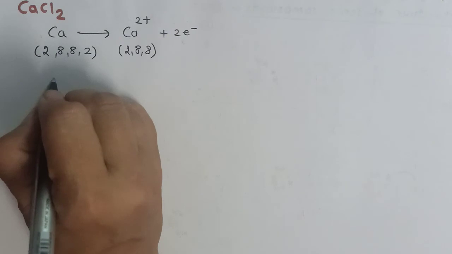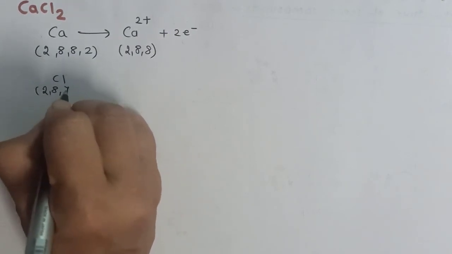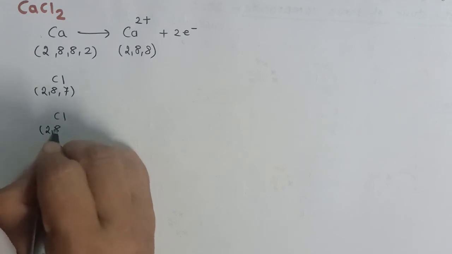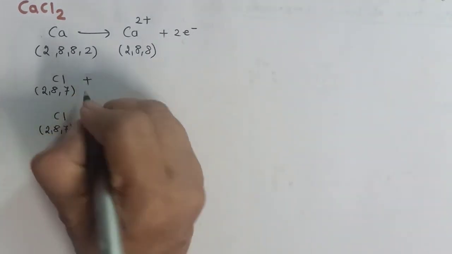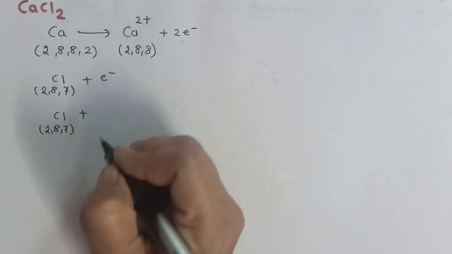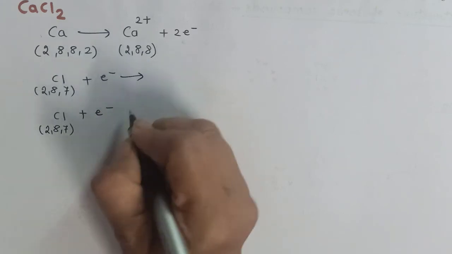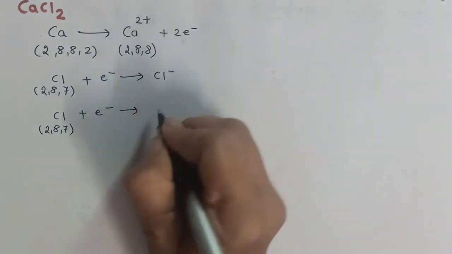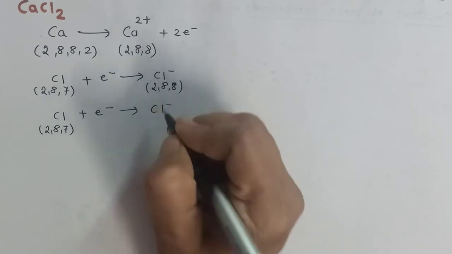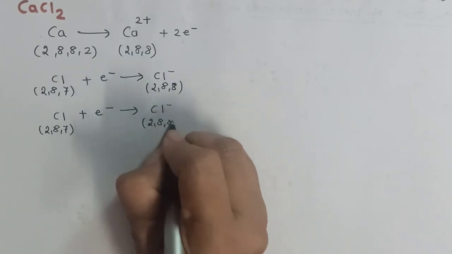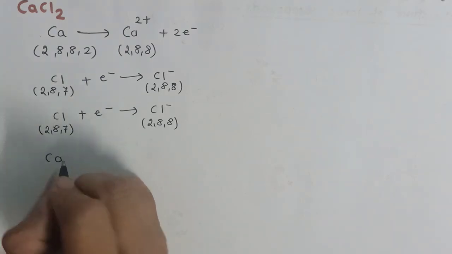Okay, now there are 2 chlorine atoms, each with electronic configuration 2, 8, 7. 2 electrons are lost by calcium. So 1 electron will be accepted by one chlorine and another by another chlorine atom, resulting in the formation of chloride anion, completing its octet.